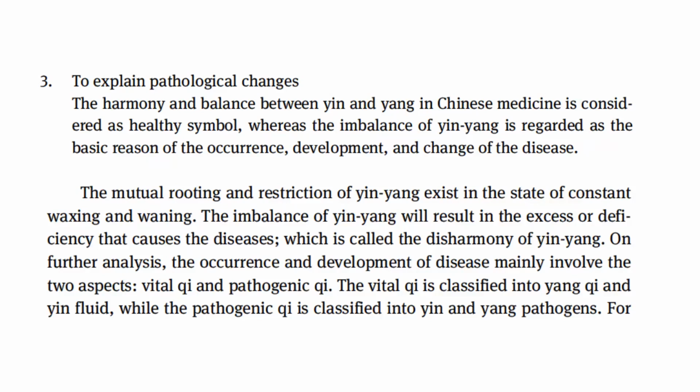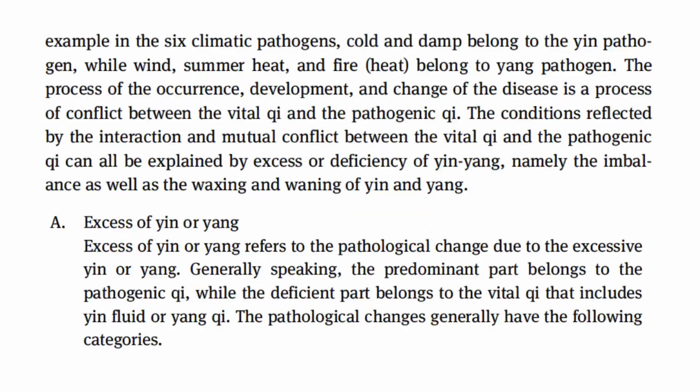On further analysis, the occurrence and development of disease mainly involve the two aspects, vital qi and pathogenic qi. The vital qi is classified into yang qi and yin fluid, while the pathogenic qi is classified into yin and yang pathogens. For example, in the six climatic pathogens, cold and damp belong to the yin pathogen, while wind, summer heat, and fire belong to yang pathogen.